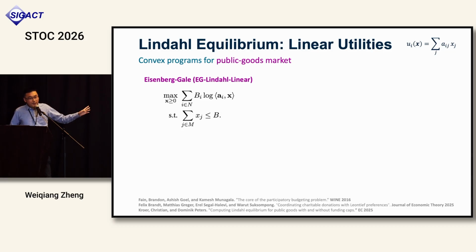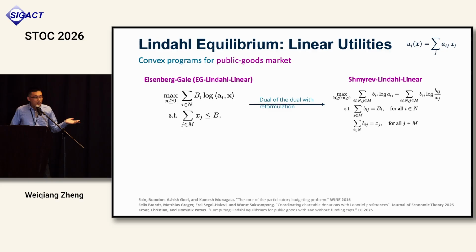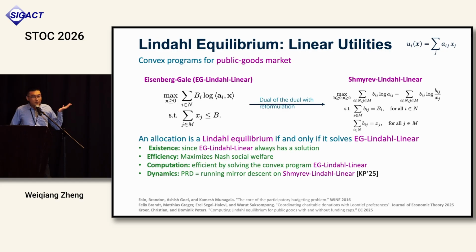We just want to find one allocation X to maximize the total Nash social welfare. It's still a convex program, and you can still write a dual. It's also characterized that an allocation is a Lindahl equilibrium if and only if it solves the Eisenberg-Gale Lindahl program, and then by the same argument, you have all the nice properties.